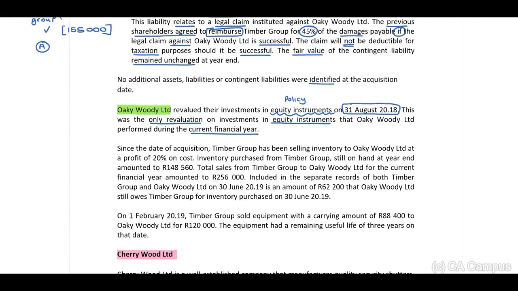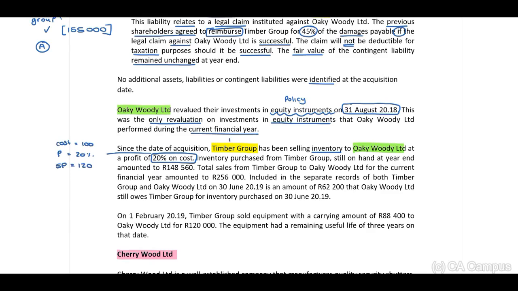Since the date of acquisition, Timber Group, which is the parent, has been selling inventory to Oakey Woody Limited at a profit of 20% on cost. Therefore, we are able to identify that our profit will represent 20%, our cost will represent 100%, and our selling price will represent 120%.